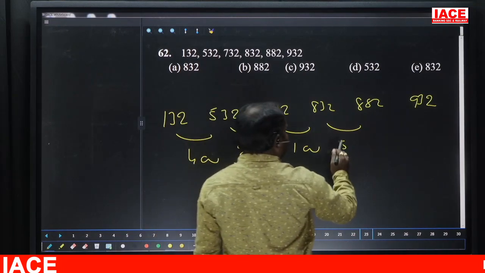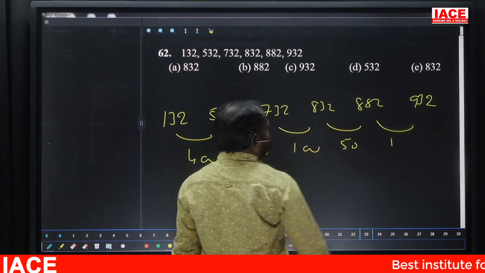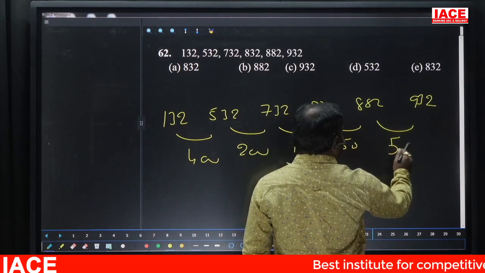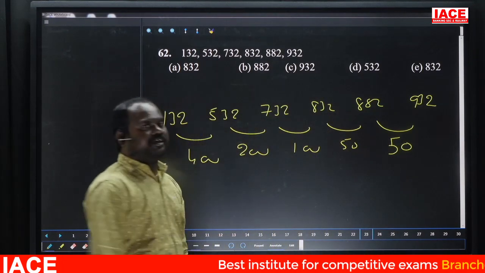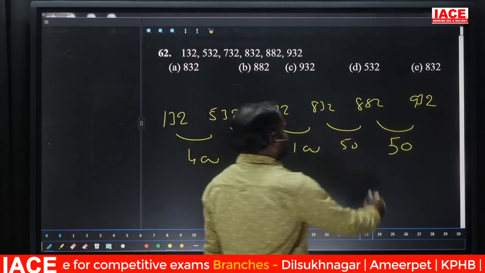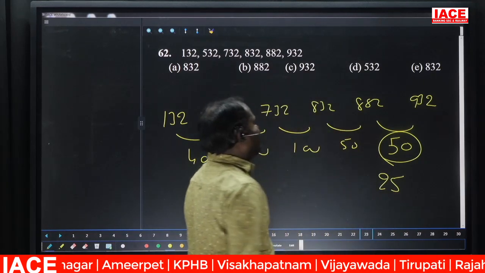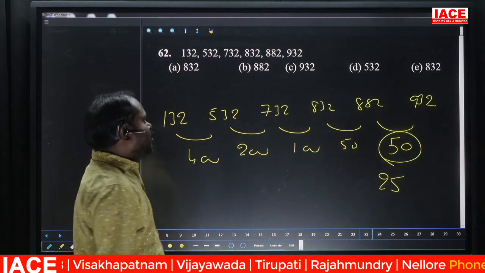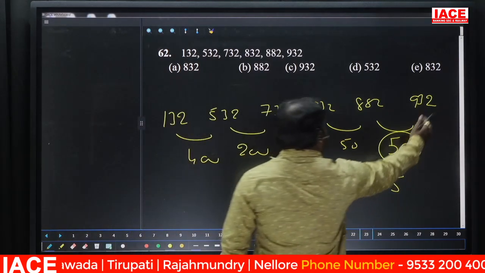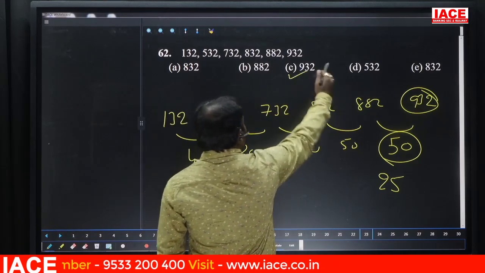Difference is 50, and 882, 932 difference is 50. So the difference was becoming half: 400, half 200, half 100, half 50. So the next difference should be 25. So 882 plus 25 is nothing but, it is a wrong number. 932. Next.